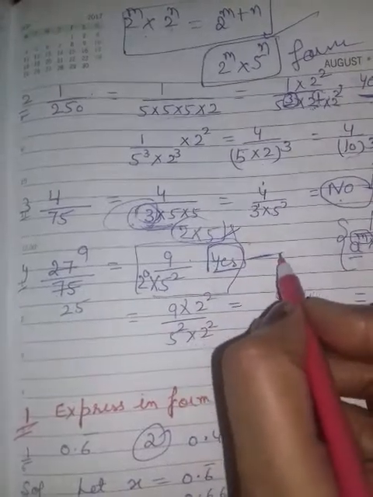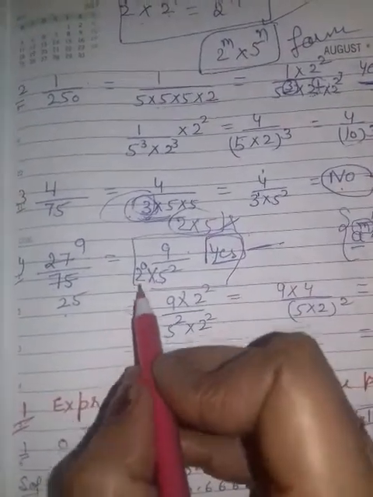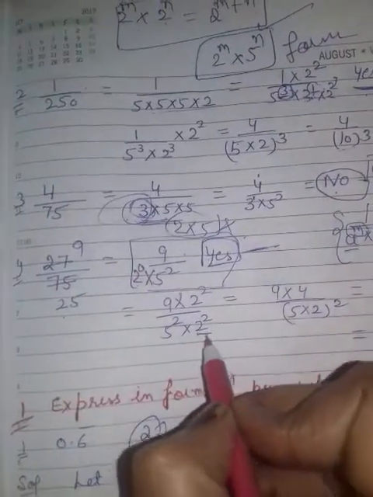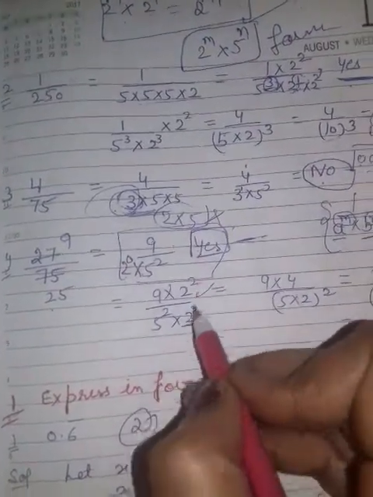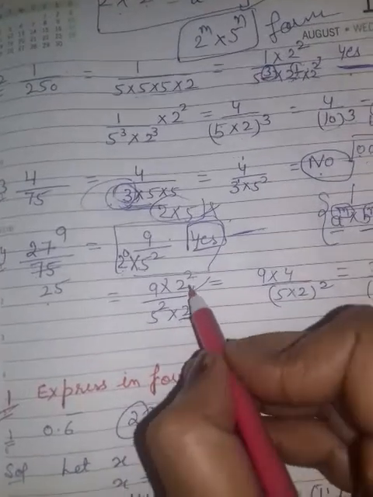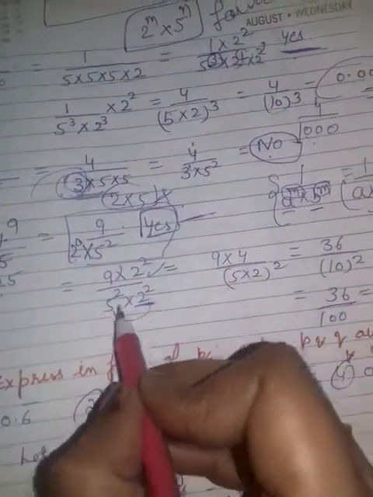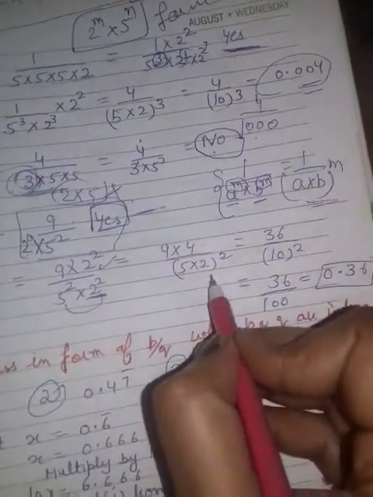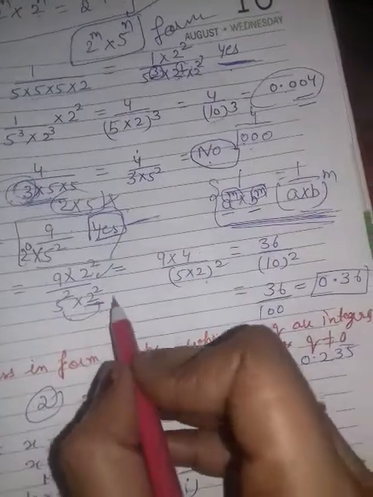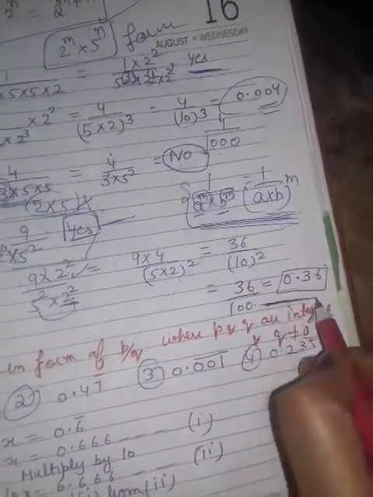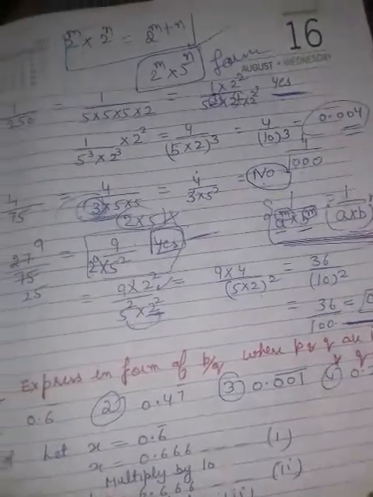Now you have to write its decimal expansion. So 2, how many are less? 2. 2 square I have multiplied and divided. Which you are multiplying, you have to divide also. 9 into 4 it will become, and AB whole square it will become. Just like this rule, multiply the bases, power will remain same. Then it will become 0.36. I hope you are getting.